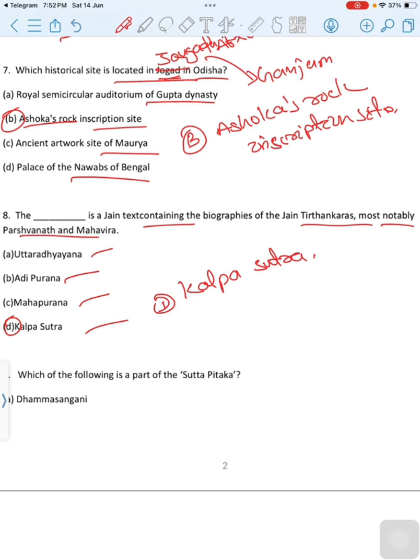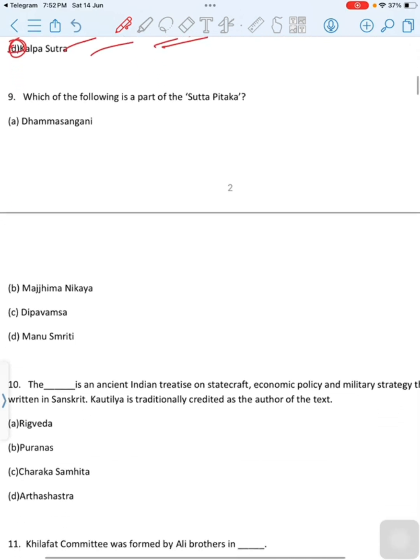The Kalpasutra is also important for its content, set out in 3 parts. The first 2 parts contain details of the lives of the 24 Jinas, who are the source of Jain teaching, and their early followers. The third part establishes a rule for monastic conduct during the rainy season, which is the exceptional period of the life of mendicants. Correct option is option D, Kalpasutra. Then move to next question.